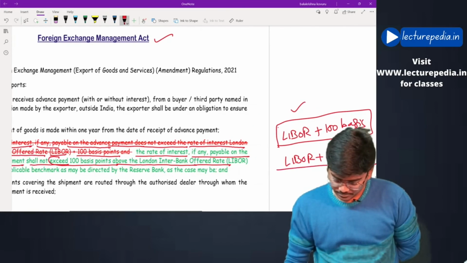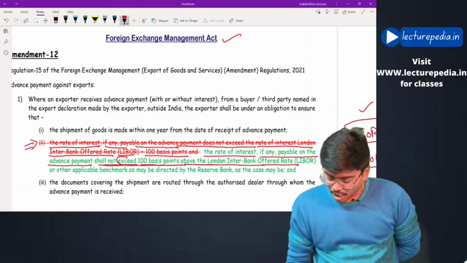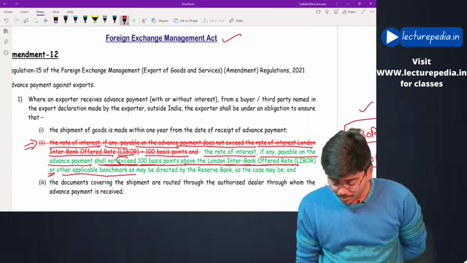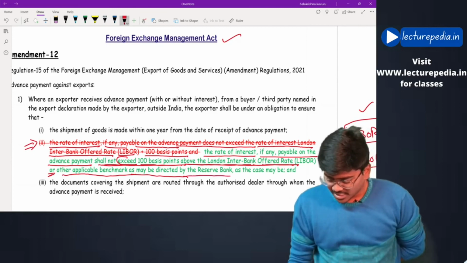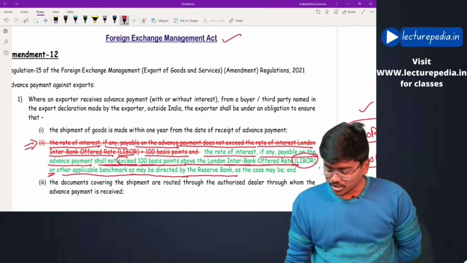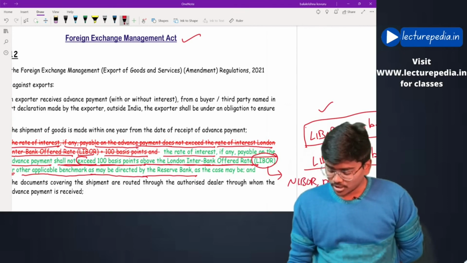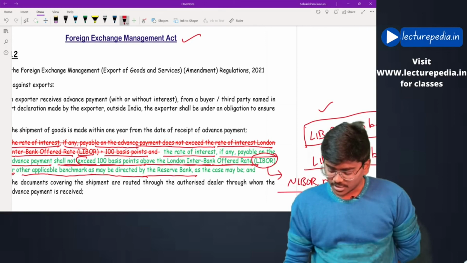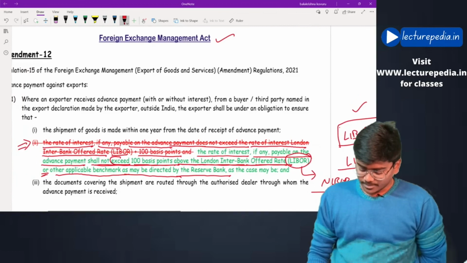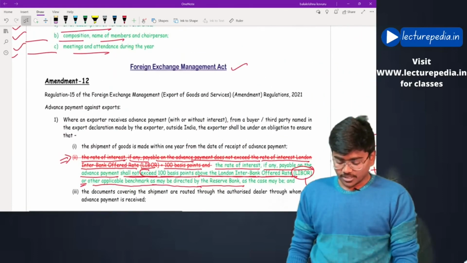And see, it shall not exceed 100 basis points above the London Interbank Offered Rate or any other applicable benchmark as may be directed by the Reserve Bank of India. The Reserve Bank of India might specify that instead of LIBOR you use another benchmark like NIBOR or MIBOR. The Reserve Bank may specify this. This is a minor amendment. These are the amendments which are applicable for May 2022.